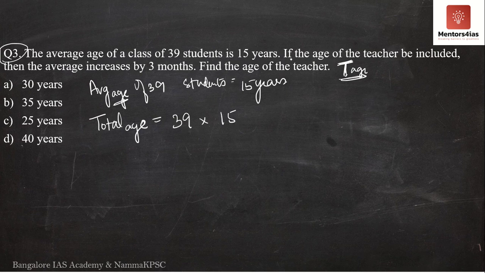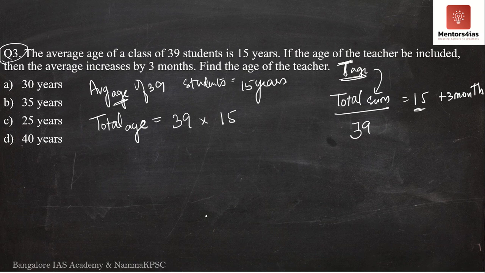Now the question further says, if the age of the teacher be included, then the average increases by 3 months. Meaning, see, how do we get the average of 39 students as 15 years? The total sum of 39 students divided by the total number of students, that is 39, is equal to 15. So now the question is saying, if we add the age of the teacher to this total sum, then the average increases by 3 months. Now it was 15, so this will increase by 3 months.